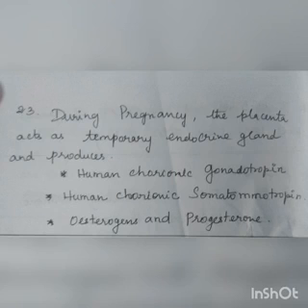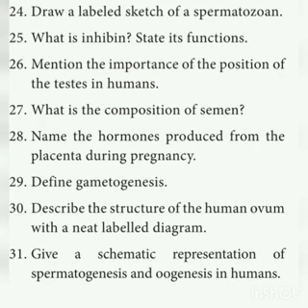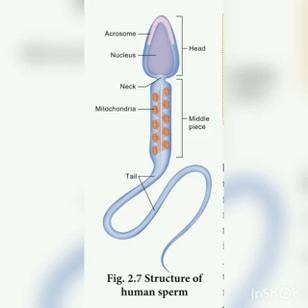Next question, draw a labeled sketch of spermatozoa. You have to draw the diagram and mark the parts. The parts are the head, middle piece and the tail. The head contains the acrosome and nucleus, and it has a short neck. The middle piece contains the mitochondria, and the tail is useful for movement. So this is the diagram. You have to practice the diagram in your notebooks and get ready for your test.